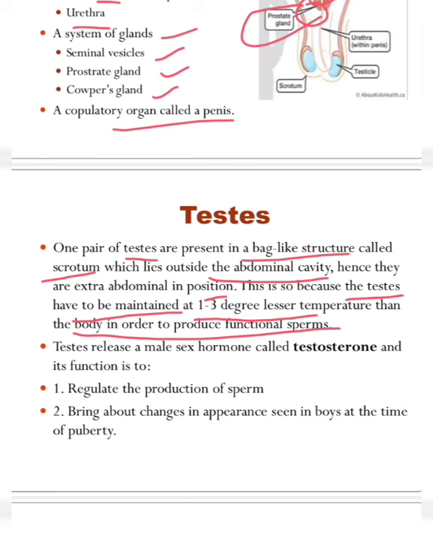Okay. The testis releases a male sex hormone called testosterone. The function of testosterone is that it regulates the production of sperm. It also brings about changes in appearance seen in boys at the time of puberty, meaning that due to the presence of this testosterone, changes appear in boys during puberty.